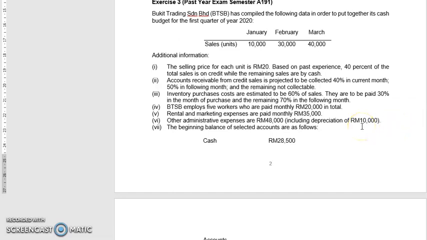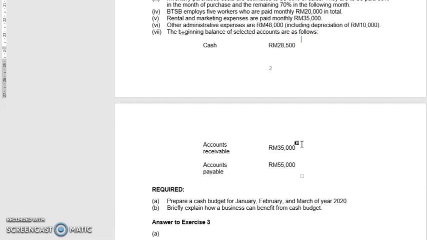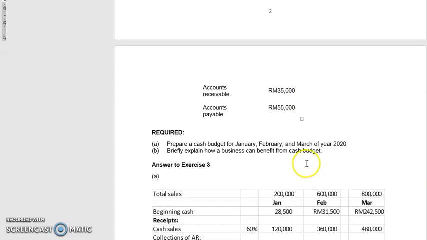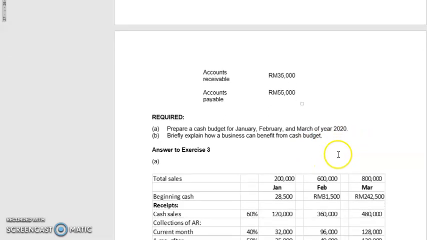The beginning balances of the selected accounts are as follows: cash 28,500, accounts receivable 35,000, accounts payable 55,000. Prepare a cash budget for January, February, March of year 2020. Briefly explain how a business can benefit from a cash budget.